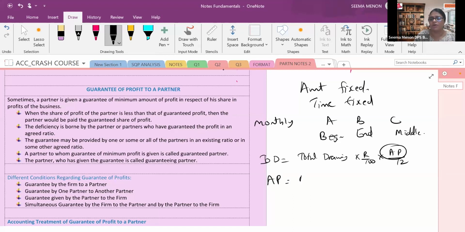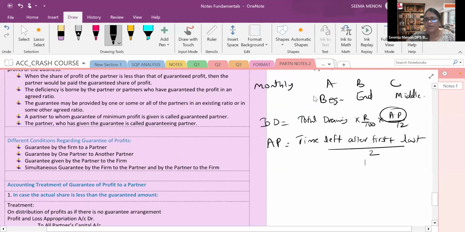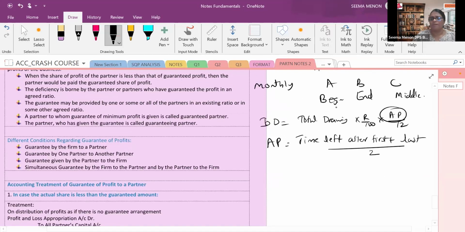Average period is equal to time left after first withdrawal plus time left after last withdrawal, upon 2. That is, average means divided by 2 always. Let's do a recapitulation again. Beginning of every month means every month starting. So first April, withdrawing for the full 12 months, we are discussing the case up to 31st March, withdrawing till 1st March.